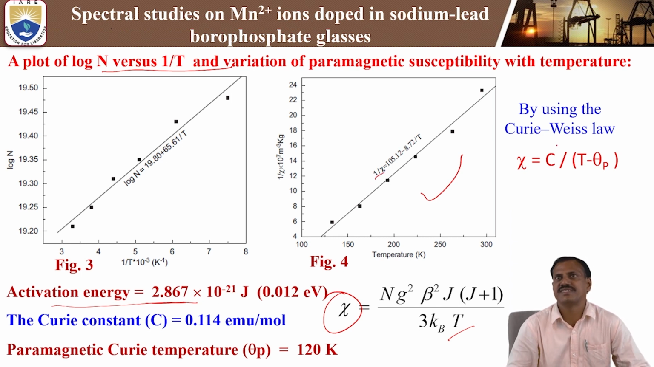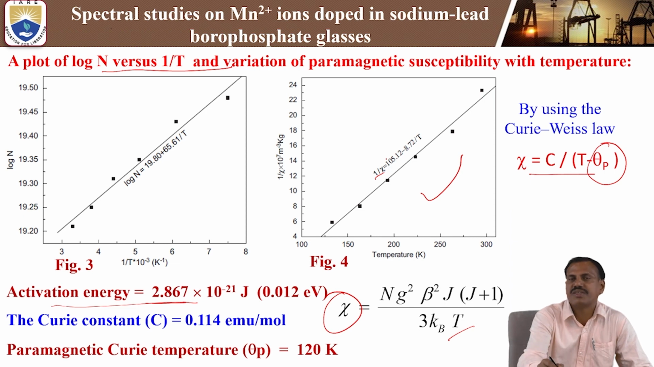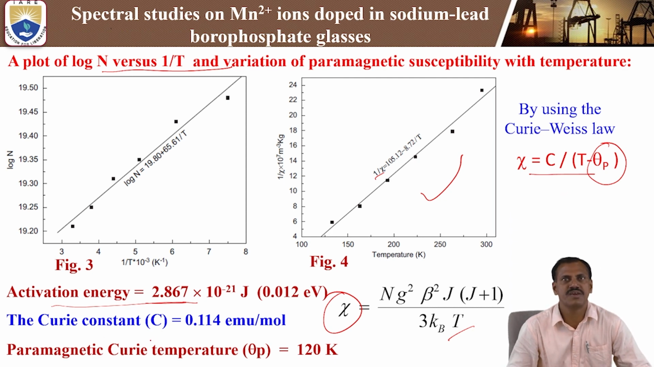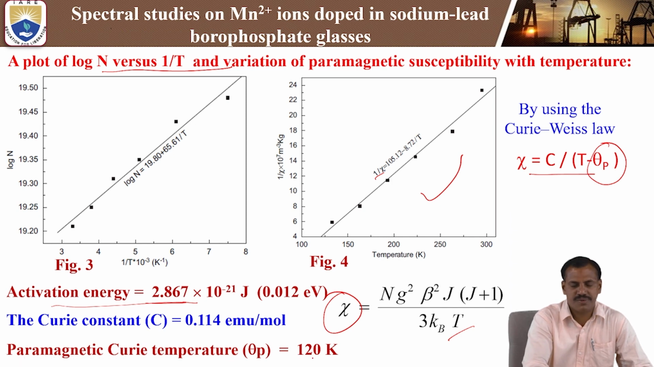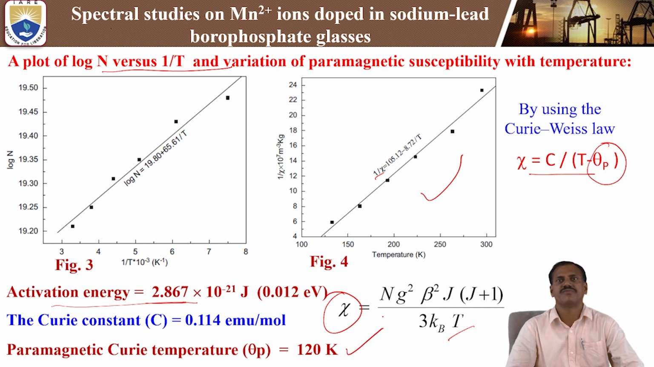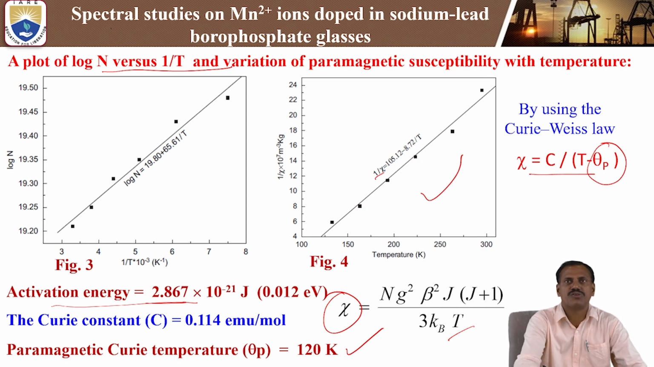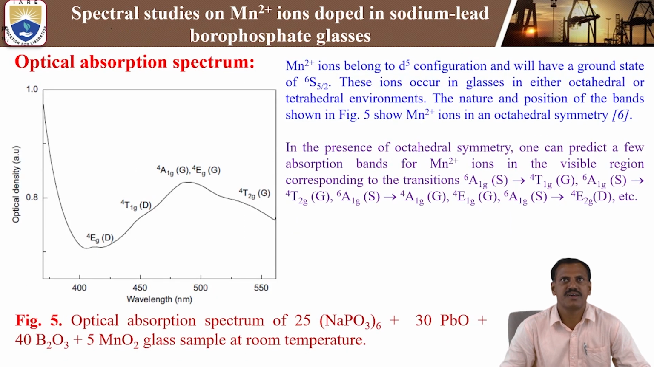By using the Curie-Weiss law, χ = C / (T − θp), where C is the Curie constant, T is the absolute temperature, and θp is the Curie temperature. By using the Curie-Weiss law, we can calculate the Curie constant as well as the Curie temperature. From the figure 4 plot, the Curie constant C equals 0.114 emu per mole. Next, the paramagnetic Curie temperature θp equals 120 Kelvin. So by using this figure 4, we can get the Curie constant and also the paramagnetic Curie temperature θp of 120 Kelvin.